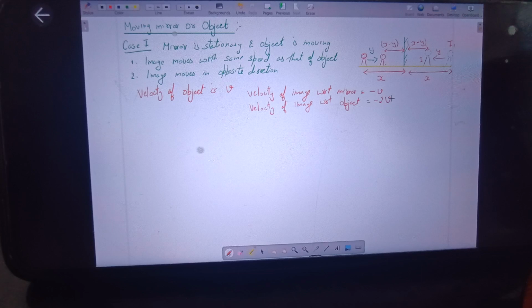Okay? Next is case 2, when the mirror is moving and the object is stationary.